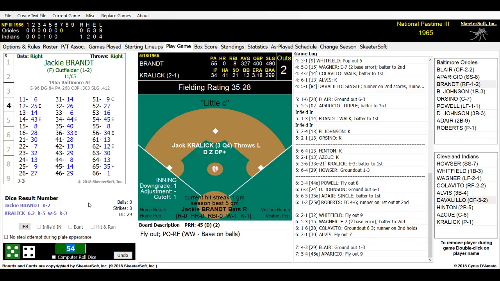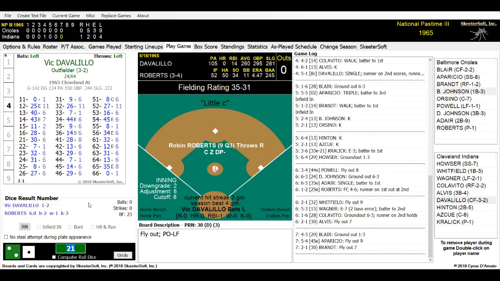Jackie Brandt's our batter. He is 0 for 2. He has struck out, walked, and flown out. Here's the pitch. It is a 21. And Jackie Brandt hits it out towards left field. Waiting for it to come on down is Leon Wagner, and Brandt is out. A 1-2-3 inning for the Cleveland Indians. No runs, no hits, nobody left on base at the end of 6.5 innings.